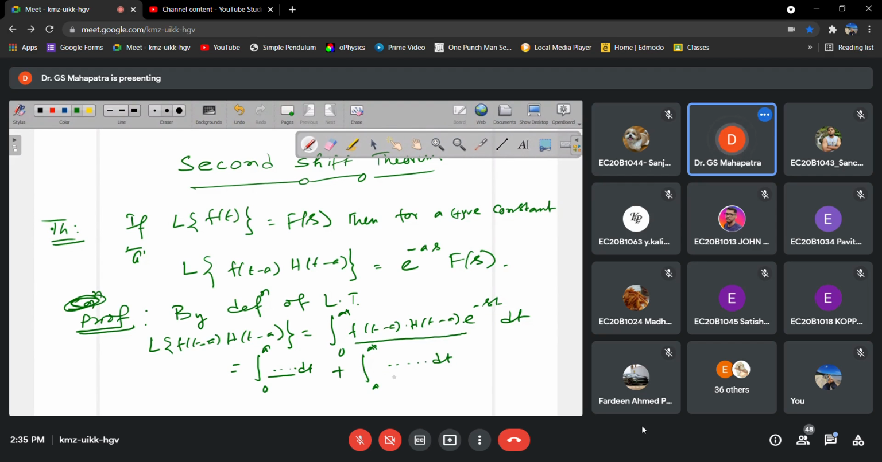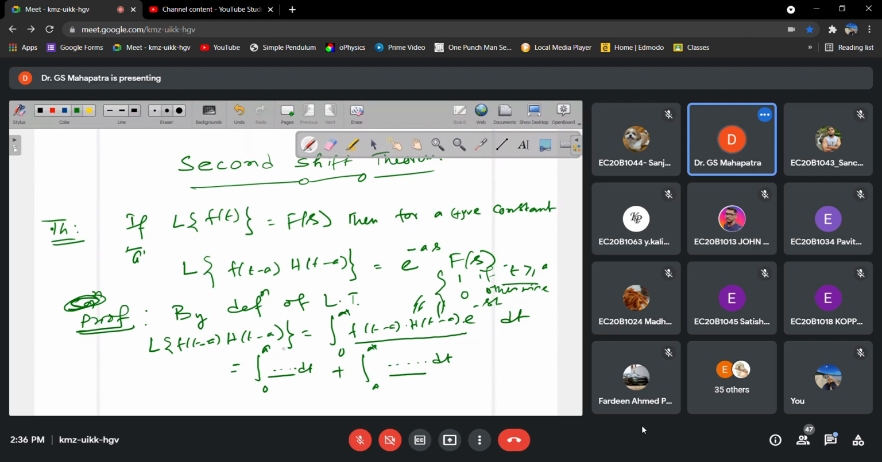Now if you see 0 to a, we know this Heaviside function, which we have already discussed in the last class. Can you remember it? This part is 1 if t is greater than a, and 0 otherwise.